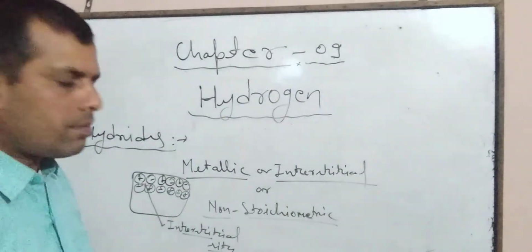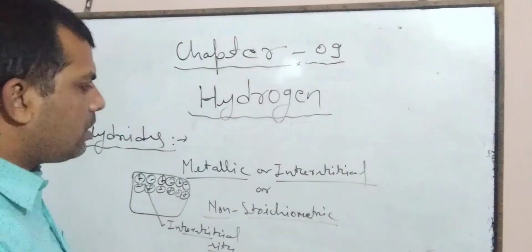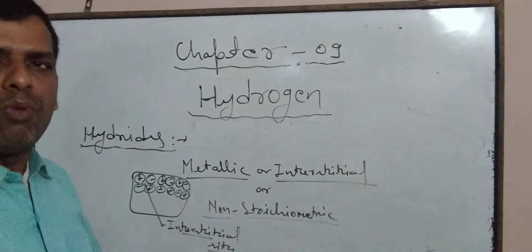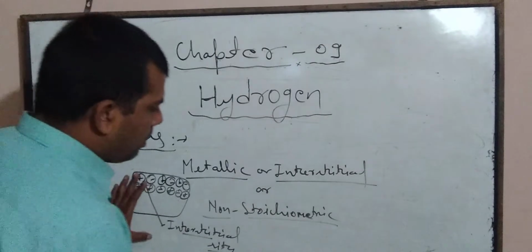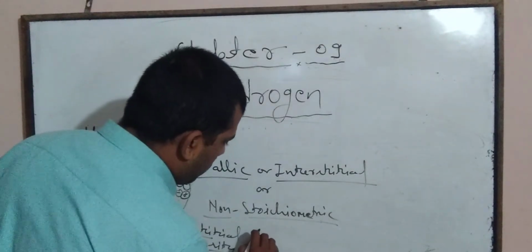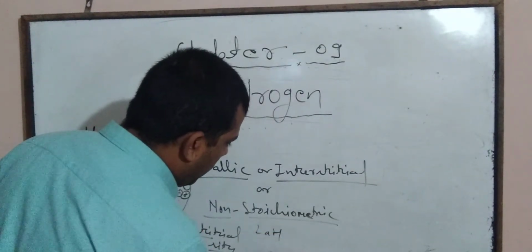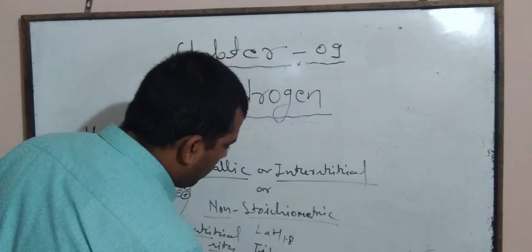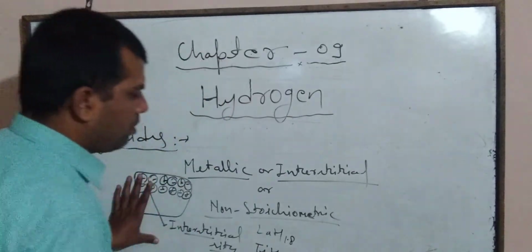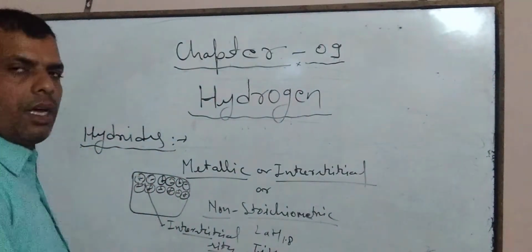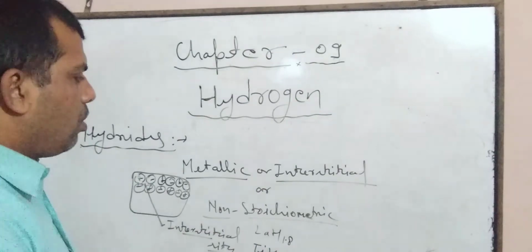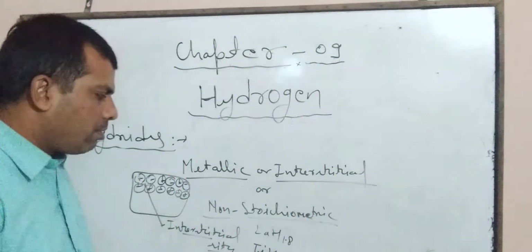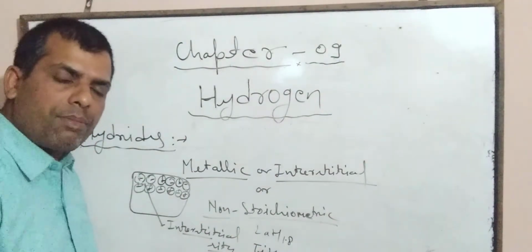In these hydrides, the ratio of cations and anions is not present in whole number form. Like if lanthanum hydride is taken, LaH1.8, titanium hydride TiH1.6, etc. So in these hydrides the ratio is not a whole number.